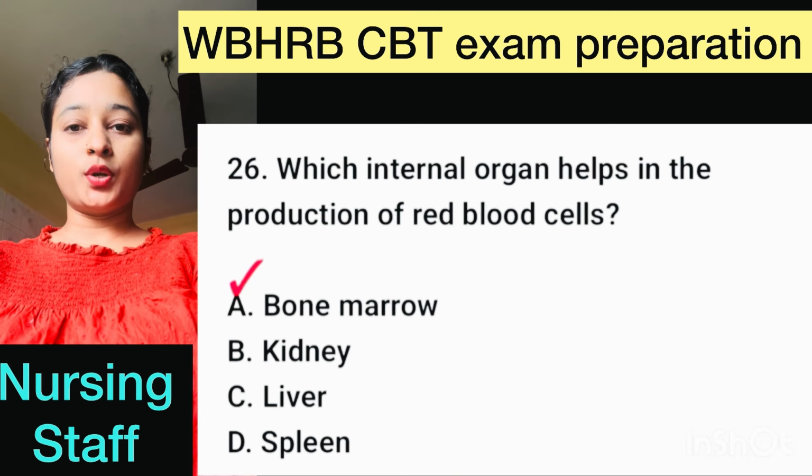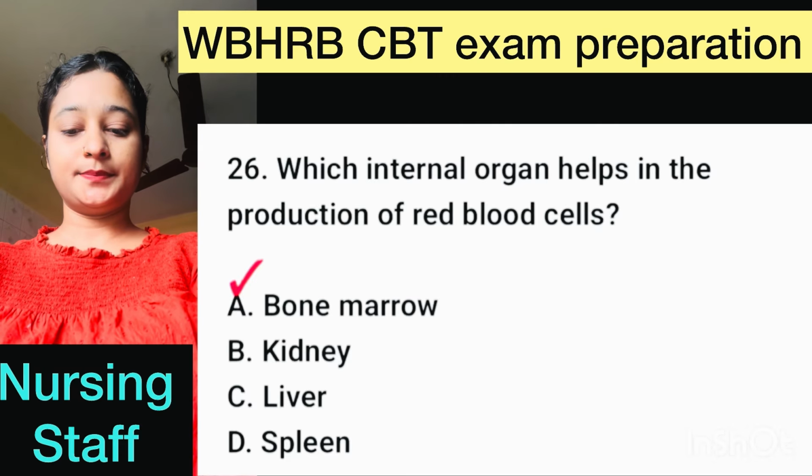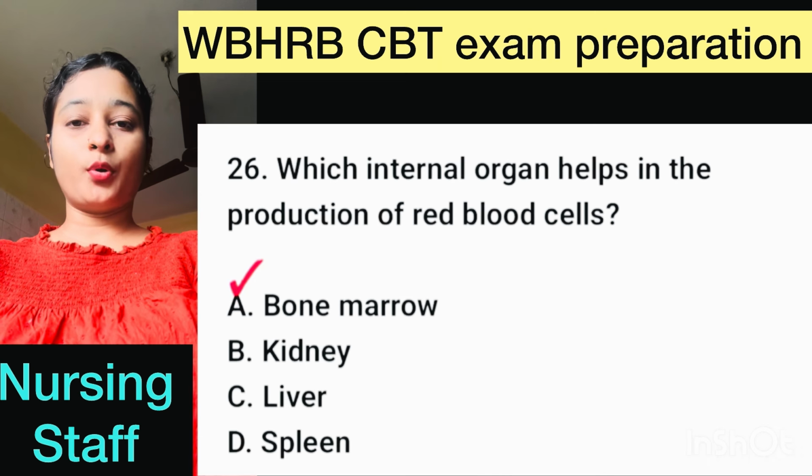Question number 26. Which internal organ helps in the production of red blood cell? Here, correct option is option A, bone marrow.